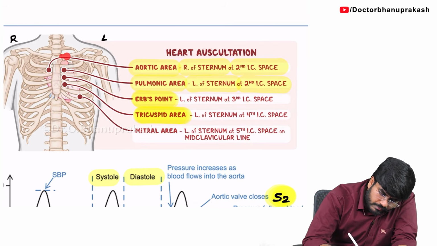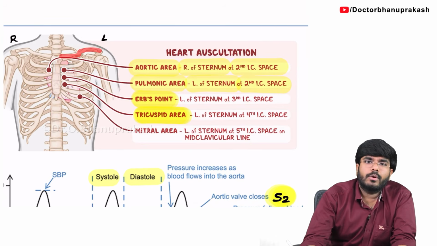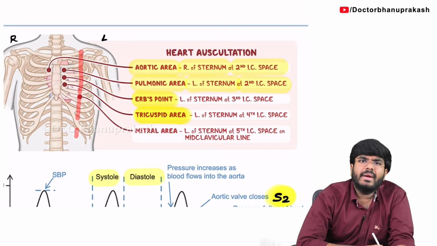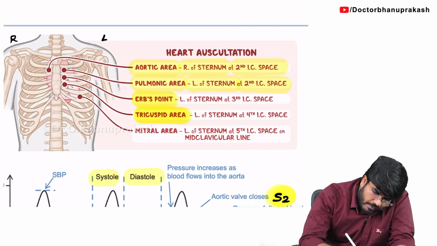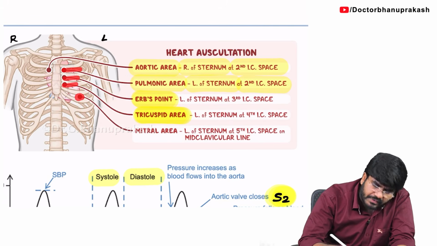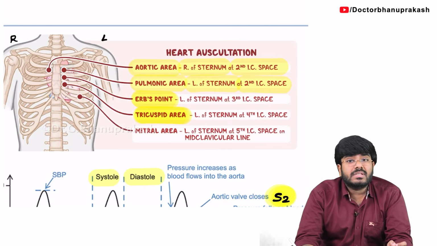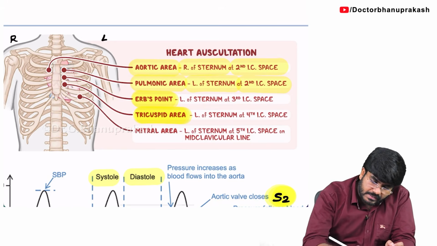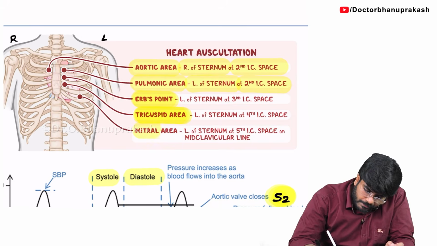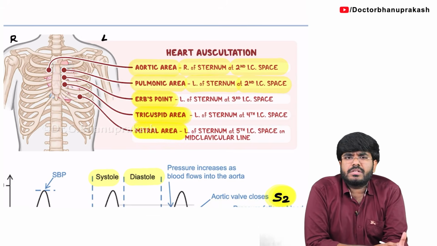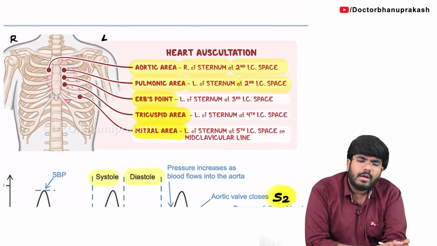Now, you tell me what is this bone that I am highlighting? This is the collarbone, that is the clavicle. Now, in the middle of the clavicle, I am drawing an imaginary line. This is called the mid-clavicular line. In the fifth intercostal space, look here, this is the second, third, fourth, and this is the fifth intercostal space. Fifth intercostal space, mid-clavicular line. So, this area is the mitral area. You can hear mitral stenosis murmurs and mitral regurgitation murmurs better in this area. Okay, that's almost the apex of the heart.